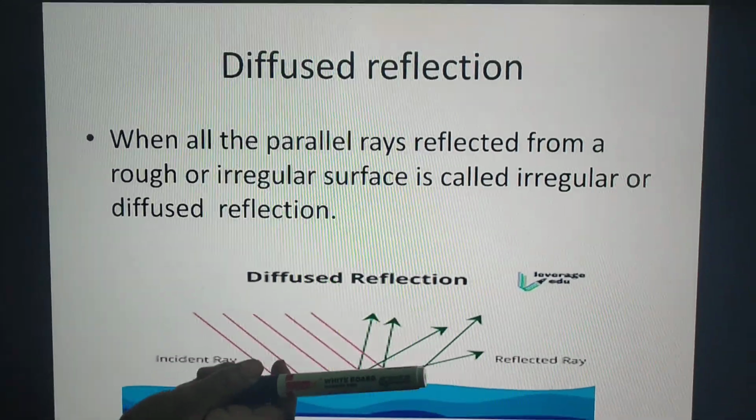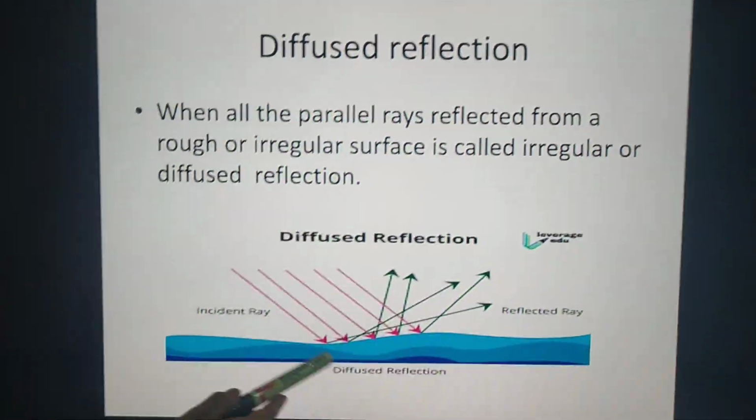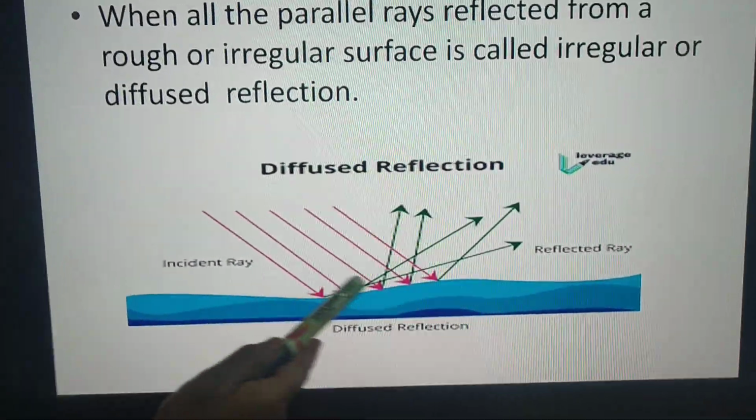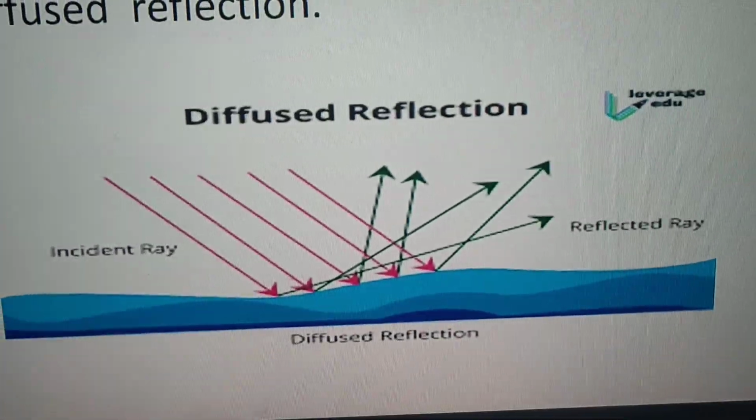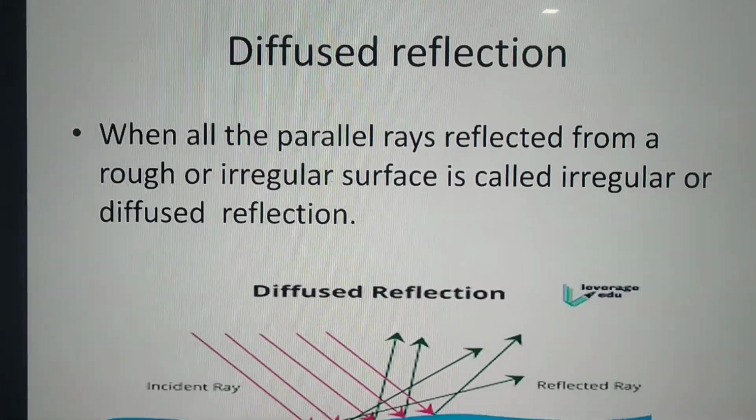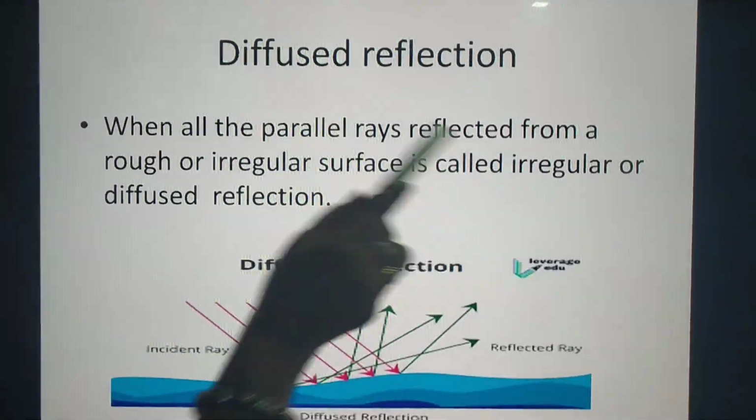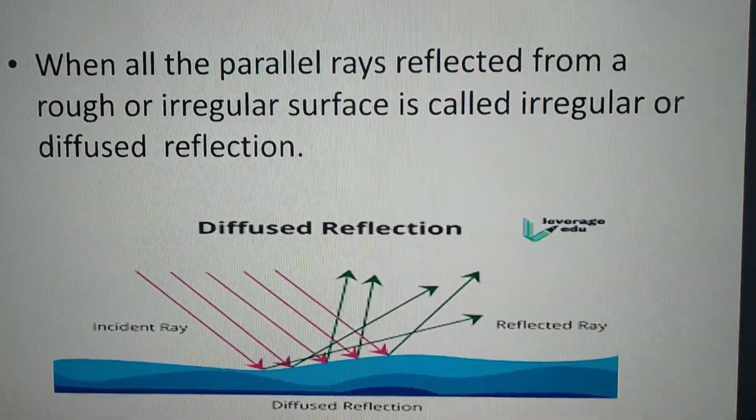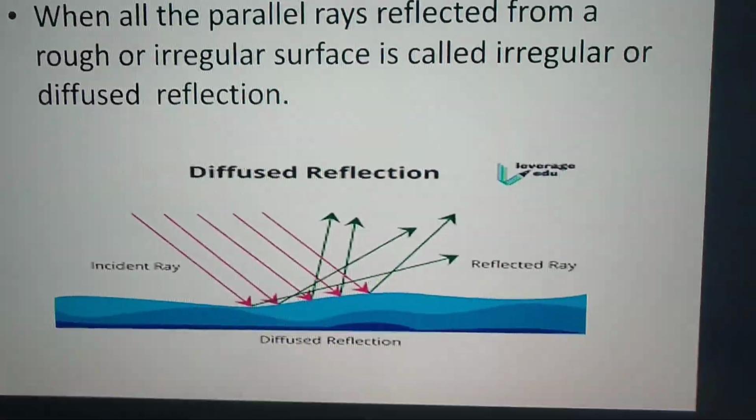diffused reflection. And what happened here, students? The surface is not smooth or it is uneven. So what happened? When all the parallel rays are reflected from a rough or irregular surface, it is called irregular or diffused reflection.